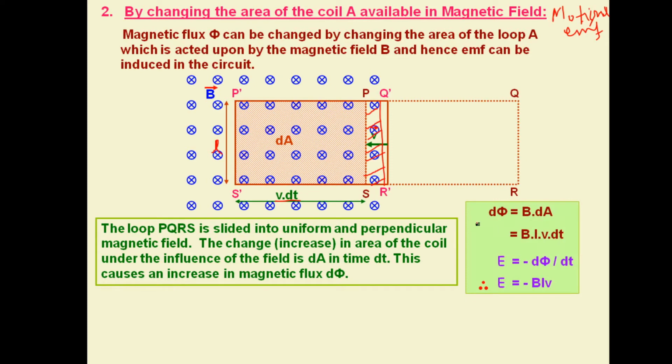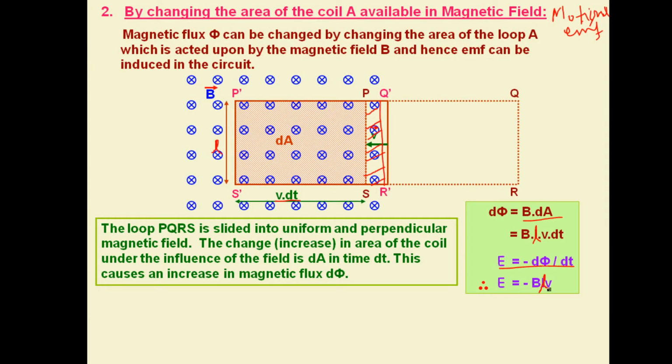So putting in the formula, magnetic flux is B into area, where the area of this shaded region will be length into breadth. Length is L, breadth is v into dt. So this will be the formula for d phi. Now the formula for induced EMF is minus d phi by dt. Cancelling dt and dt, we get minus BLv.